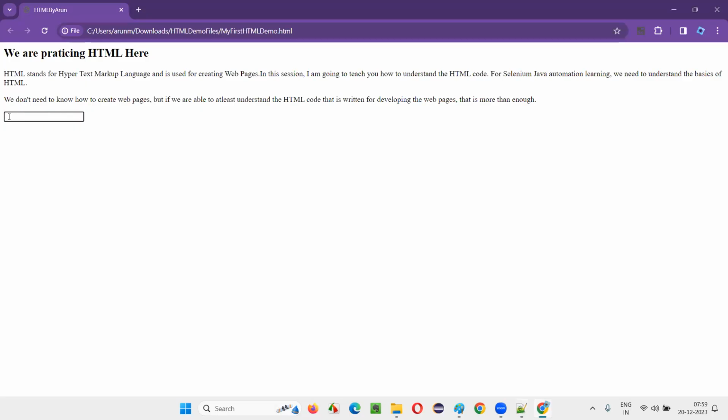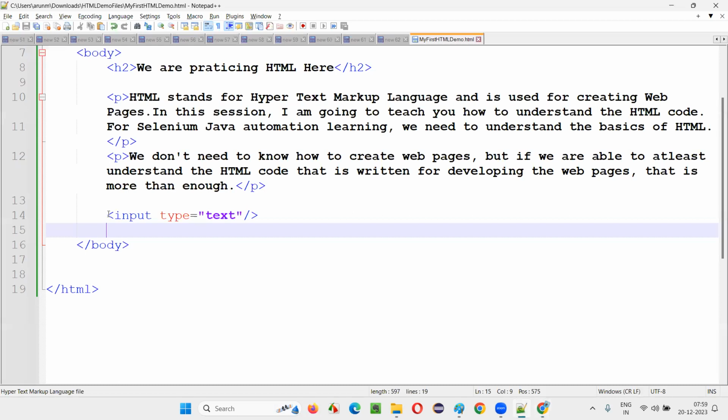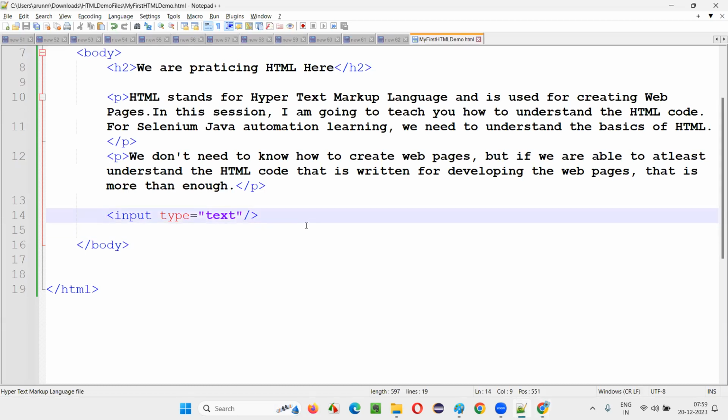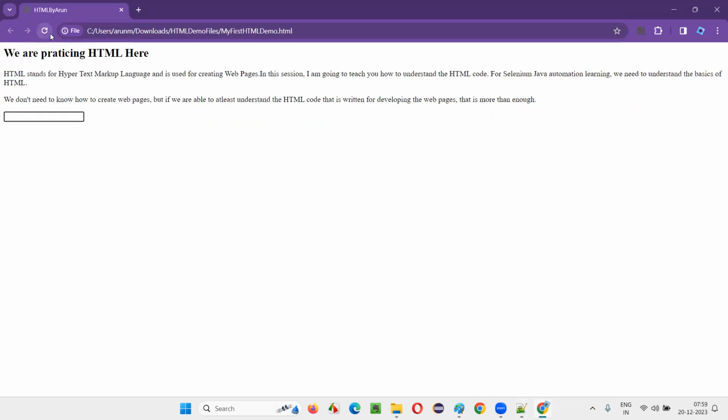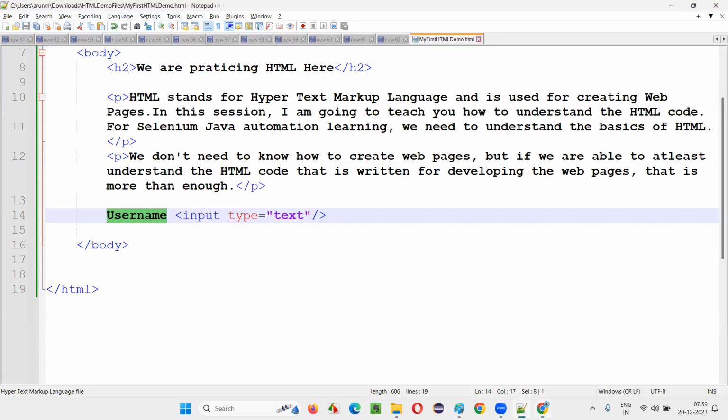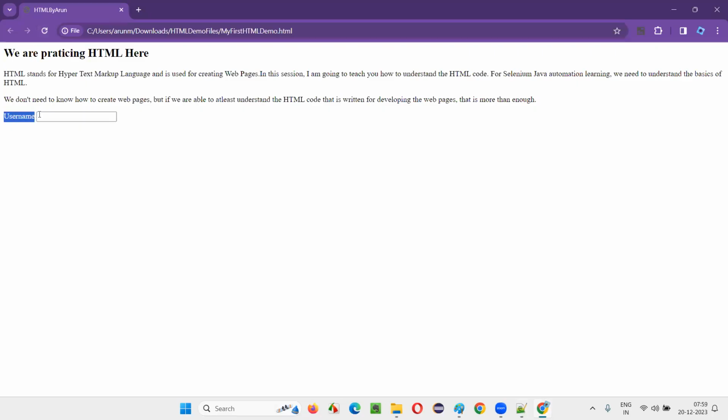Okay. I don't know what to type into the text box field, so I'll give a label here. I'll just give a label like username, colon. If you don't want to give a colon, it's fine. Username is also fine. Whatever text you give here will come as a label here. I have to save it actually. Save it. Refresh. Username, text box field. Arun Mondori is the username.